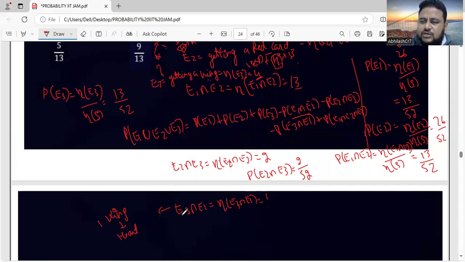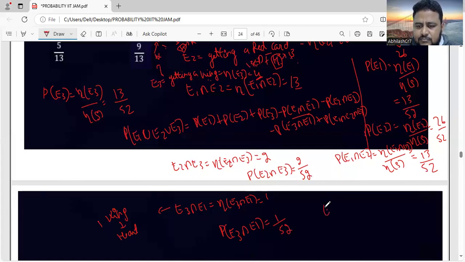So probability of E3 intersection E1 is 1 by 52.